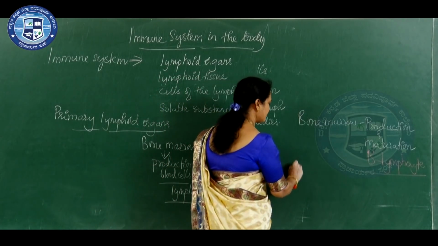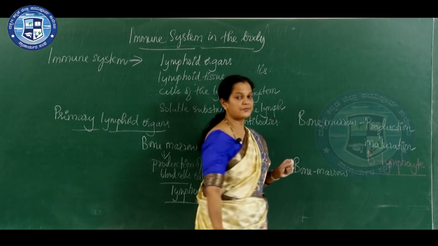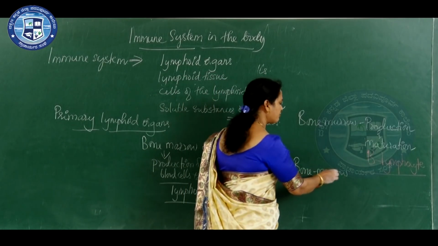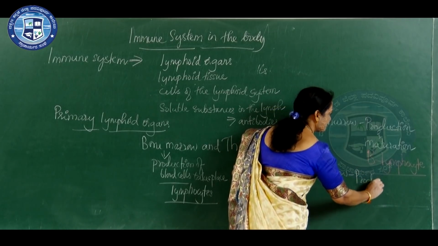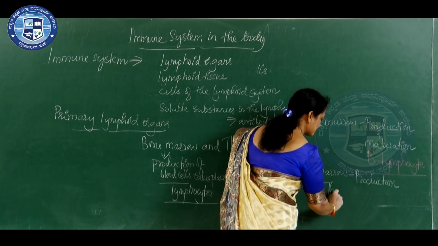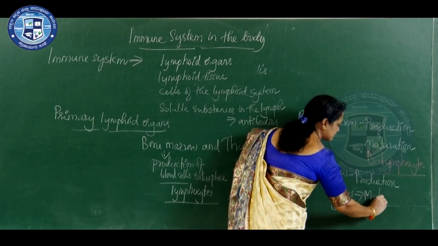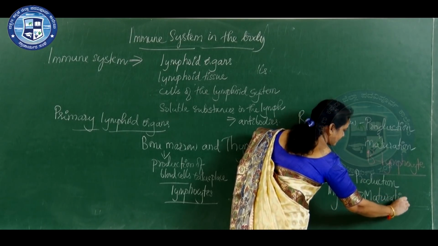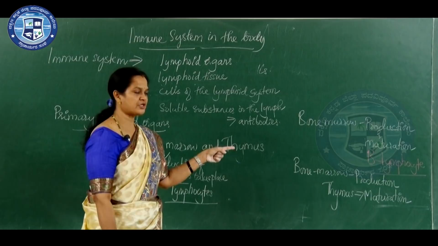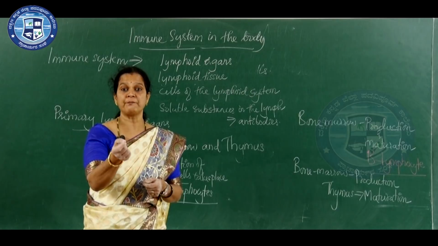Then there are cells that are produced in the bone marrow, but maturation takes place in the thymus gland. So, after production of lymphocytes in the bone marrow, cells undergo maturation, or they become immunocompetent.